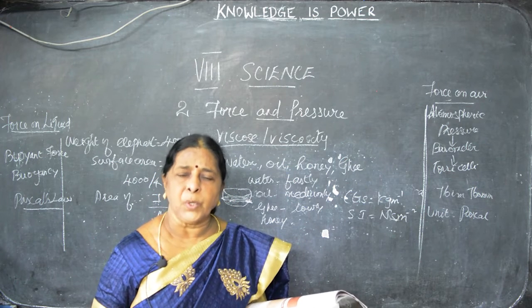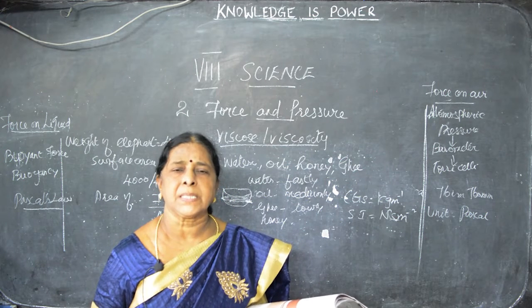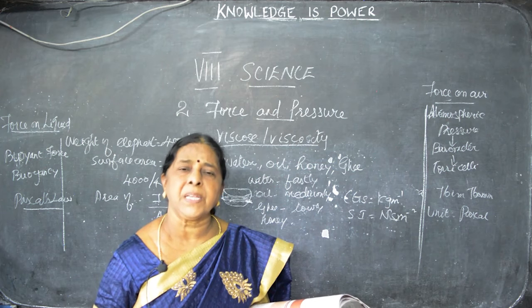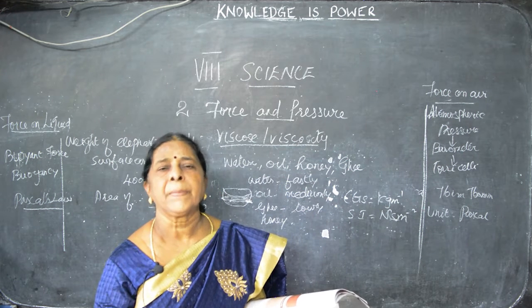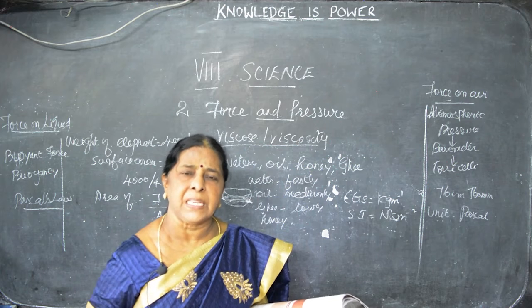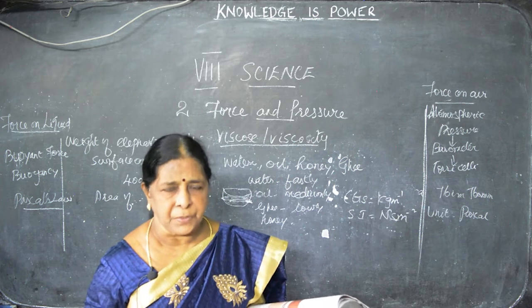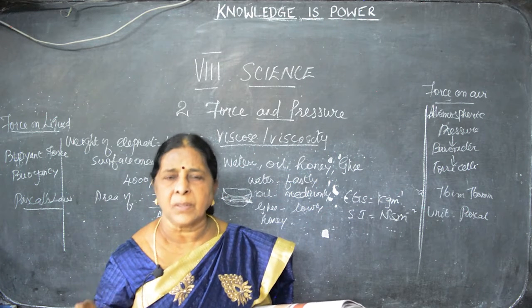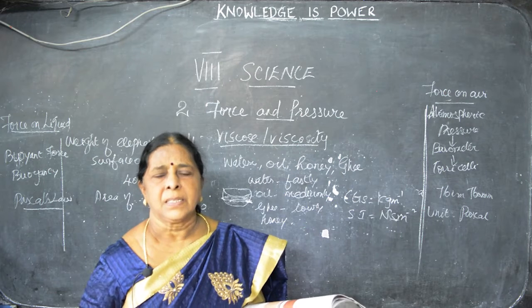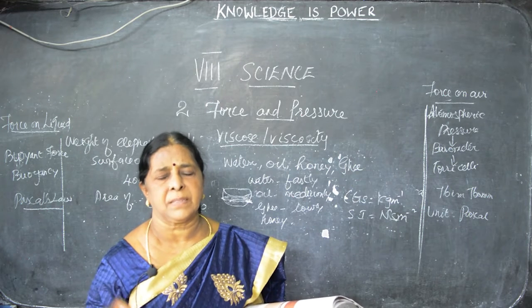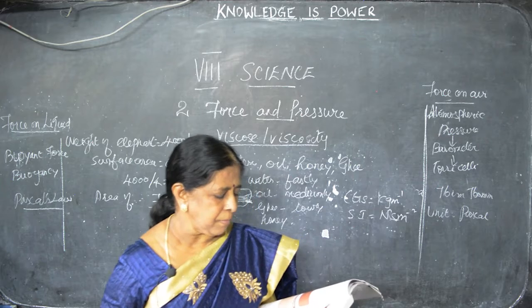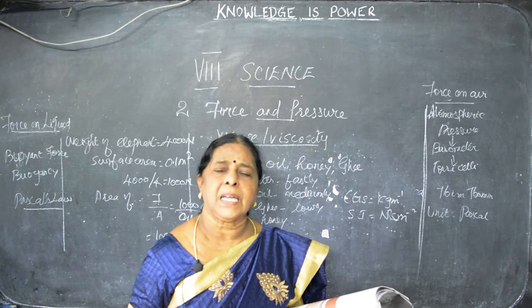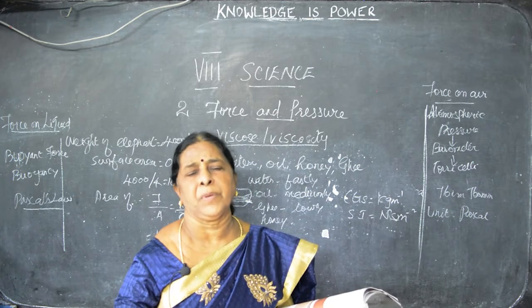So, in the normal road you are walking, nothing will happen to us, because there is friction between our legs, the chappals and the ground. In the wet area the friction is very less, it makes us fall. So, friction is a force that acts between two objects. The force that acts, that is known as what? Friction. It always acts in the opposite direction of the moving body.